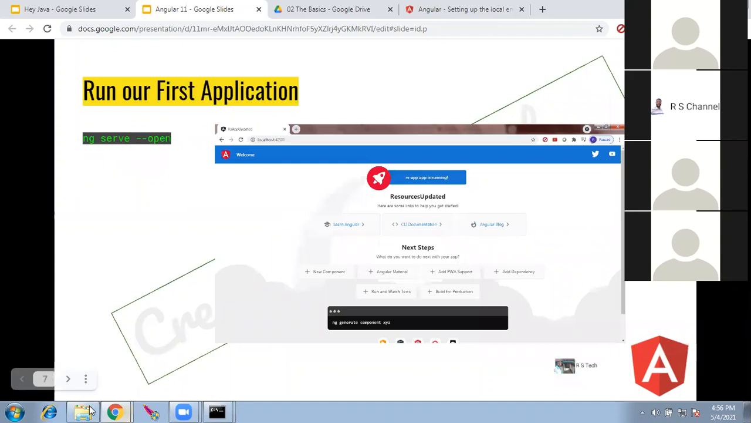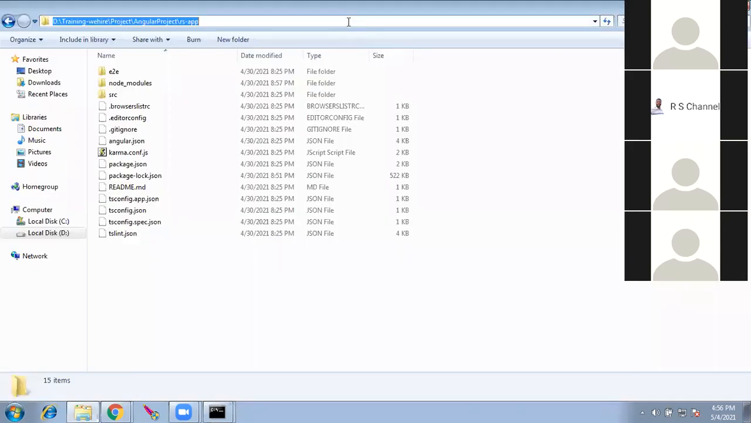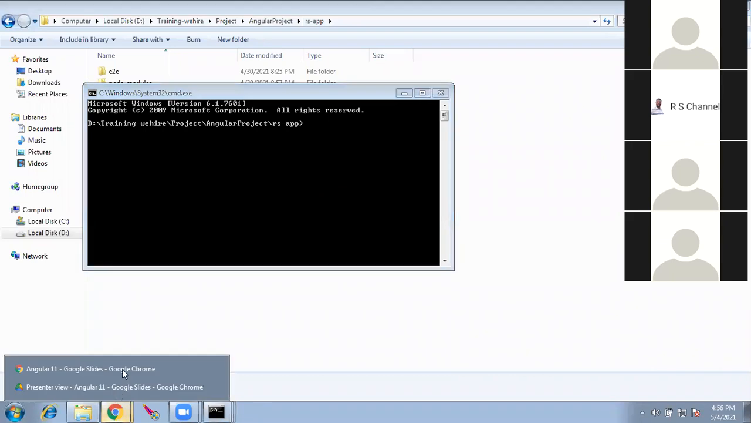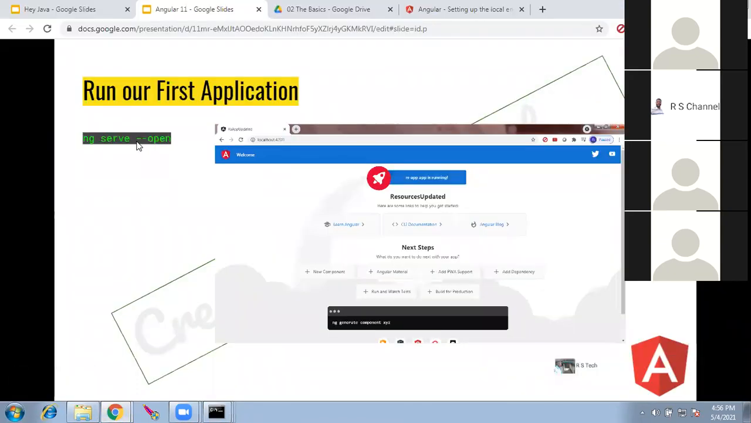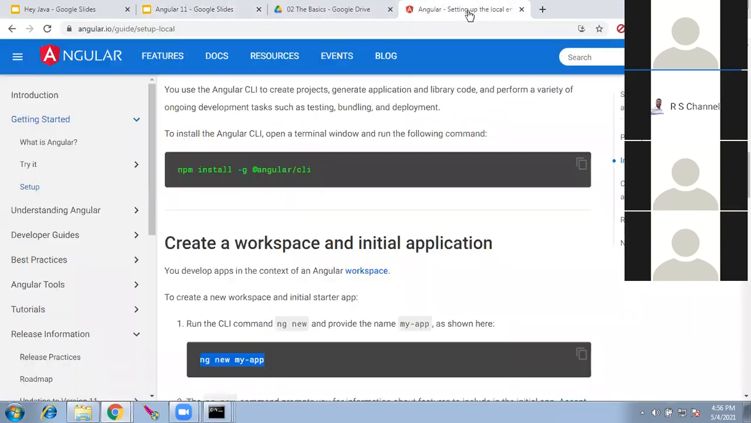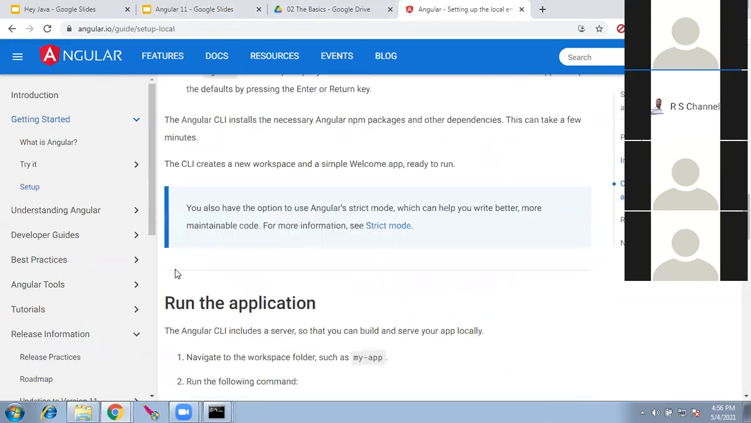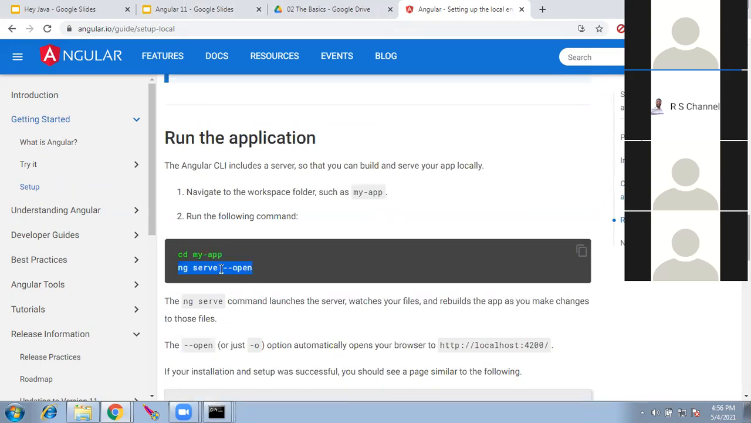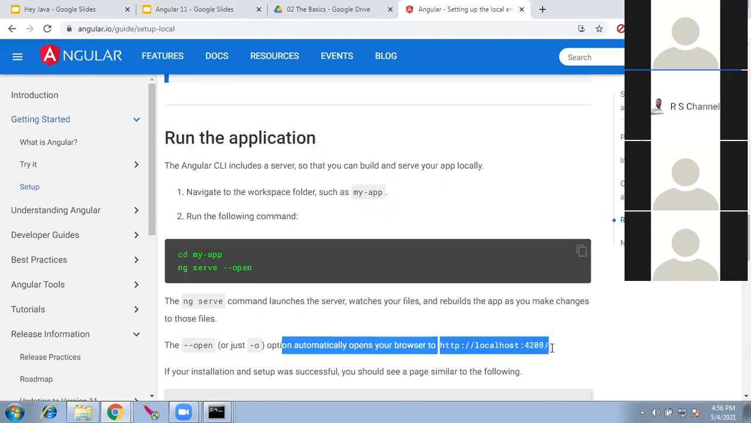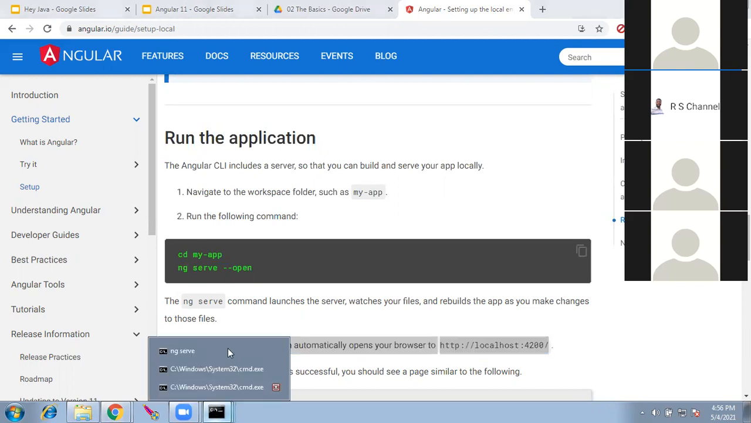All we have to do is go inside the folder where this is created. We give the command ng serve --open. Again, you need not worry about these commands. It is there. ng serve --open. You can ignore this open. Open just means it will automatically open the browser that's mentioned here in the document. So without --open, you can run it. I have started the server.